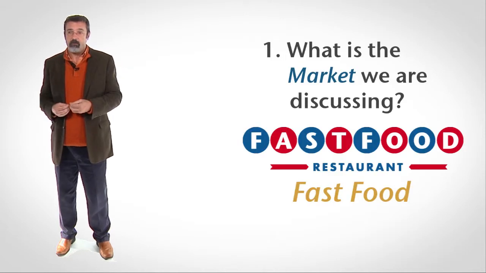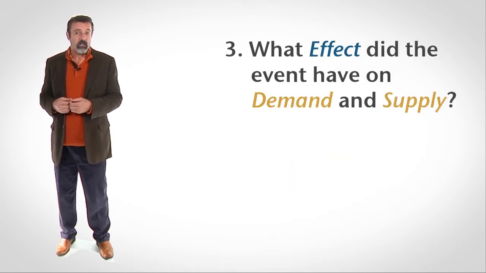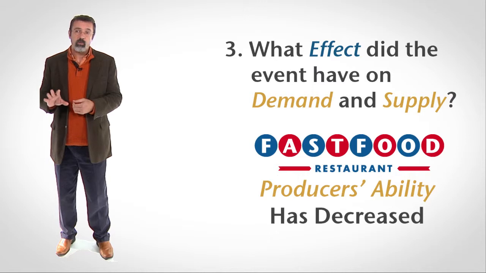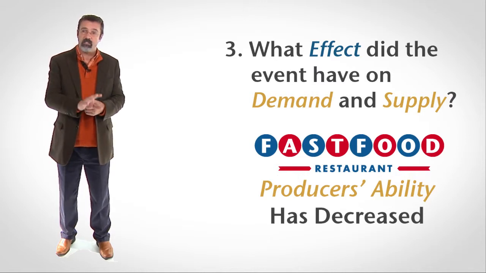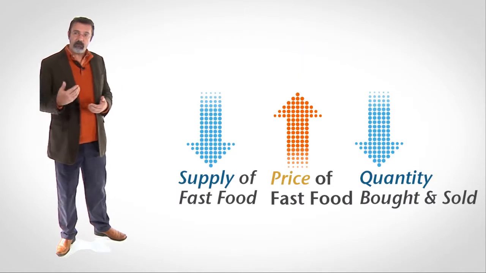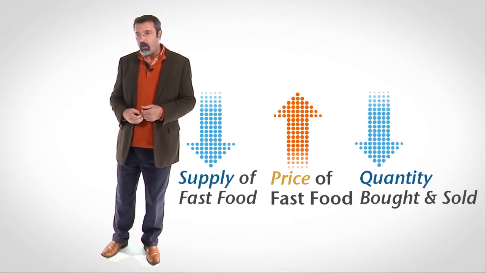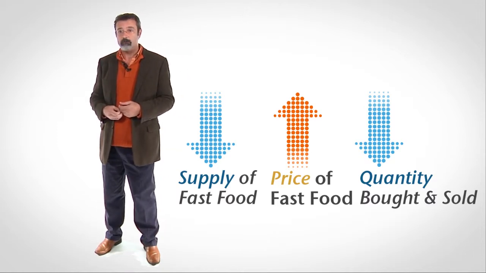Here, two separate events are affecting the market for fast food at the same time. We have to deal with them separately. Begin with the market for fast food. What happens when the minimum wage increases? We're talking about the market for fast food. The event is an increase in the minimum wage. Ignoring the price of fast food, producers' ability to offer fast food has decreased. The supply of fast food has decreased. When the supply of fast food decreases, we know that the price of fast food will rise and the quantity of fast food bought and sold will fall.